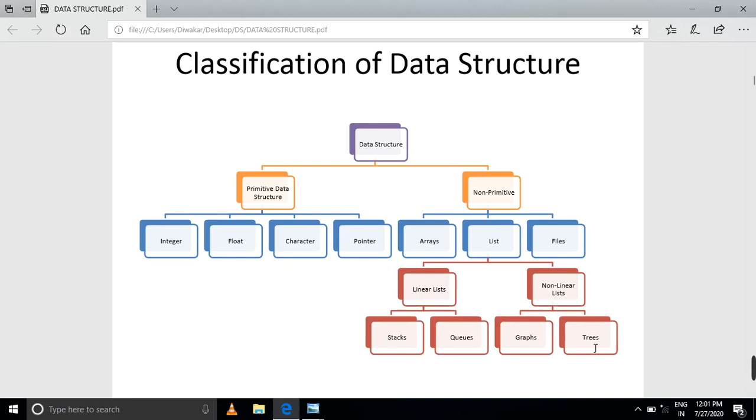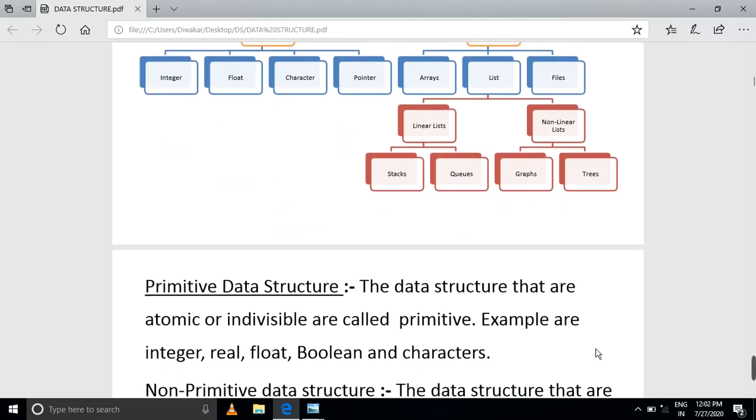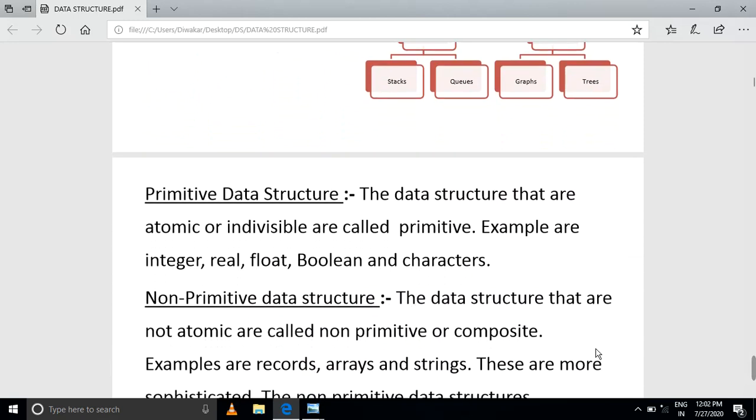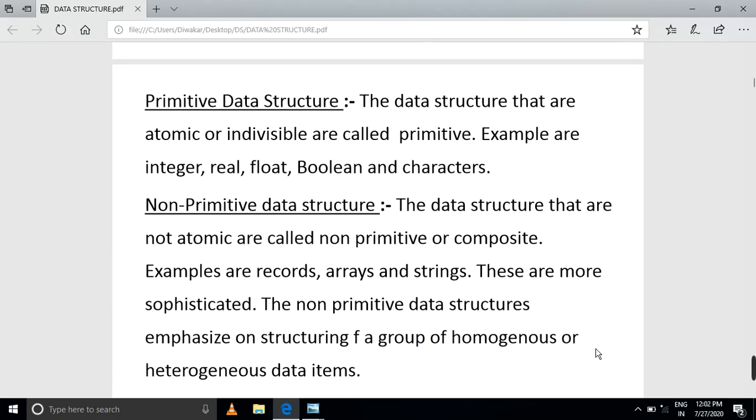So in the previous examples, set, tree, and graph, you must be clear about linear and non-linear. For example, linear lists are stack and queue, and non-linear ones are graph and tree. We declared many-to-many and one-to-many relationships, which means the hierarchical concept. Are you clear? If it is clear, let us go to primitive and non-primitive. I will explain this concept later in the next class.